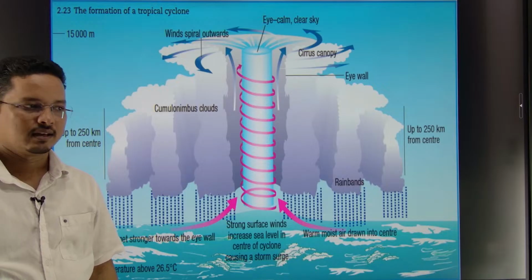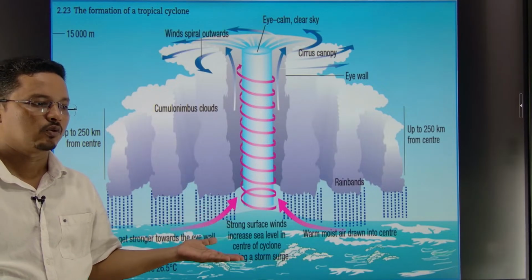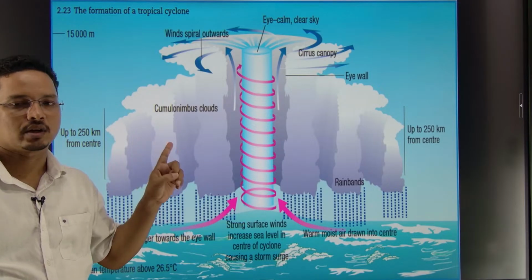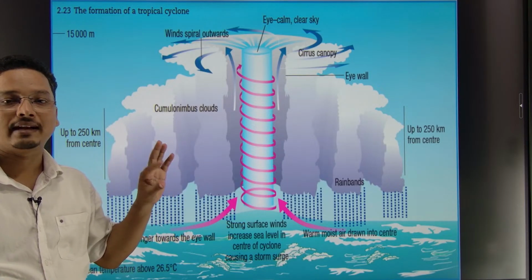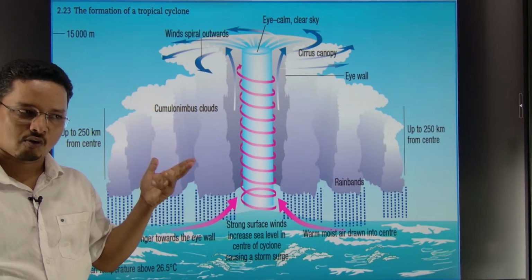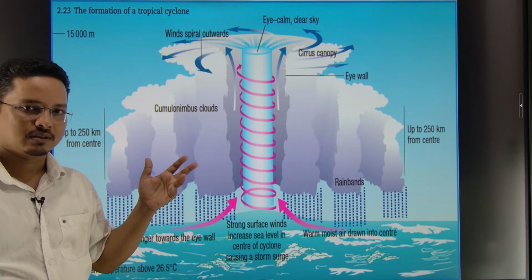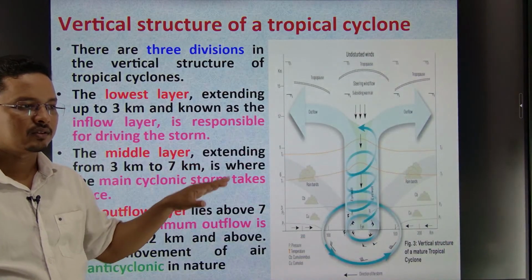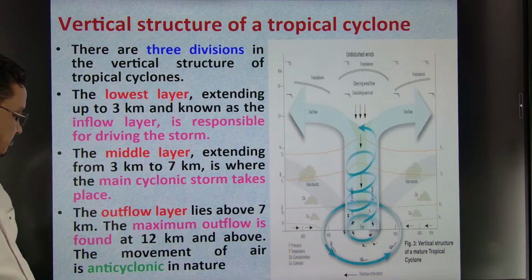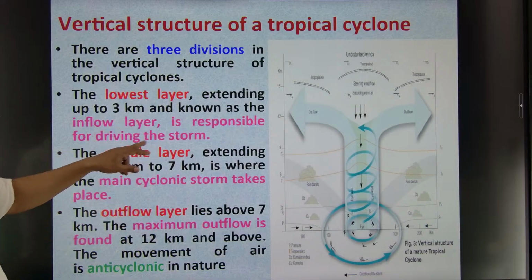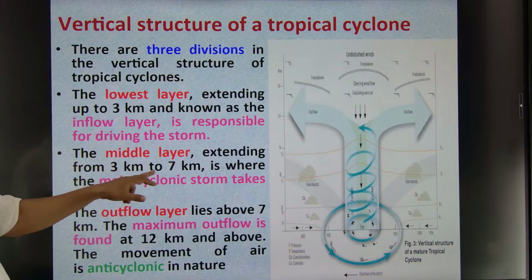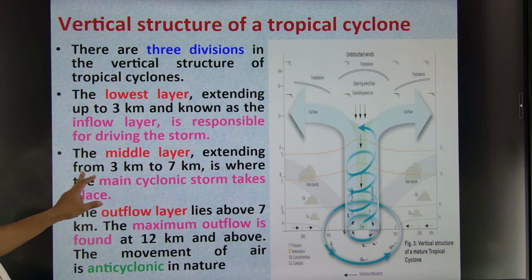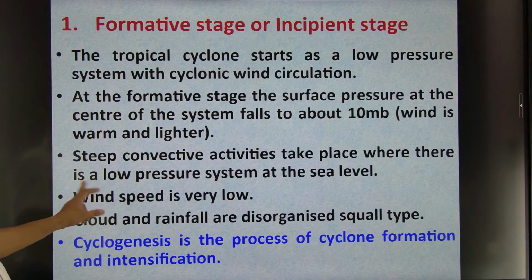Okay, here is the best image of a tropical cyclone. You can see this is how the tropical cyclone looks like. This is above the surface and the system is rotating. Rotating how? Anti-clockwise in the northern hemisphere, clockwise in the southern hemisphere, right? Correct, everyone? Okay, so this is the vertical structure, as I said, with the middle layer 3 to 7 and 7 to 12, and this one we have already discussed.